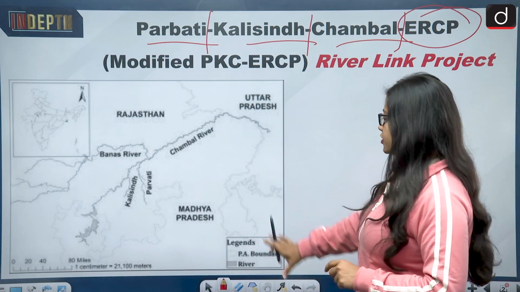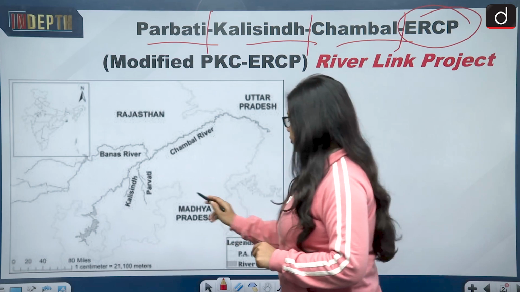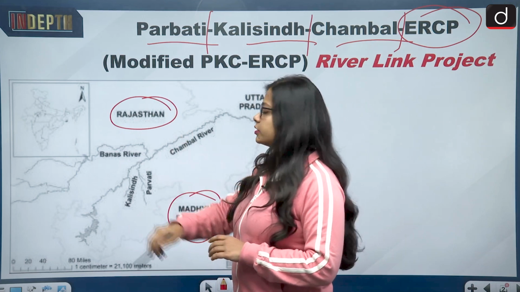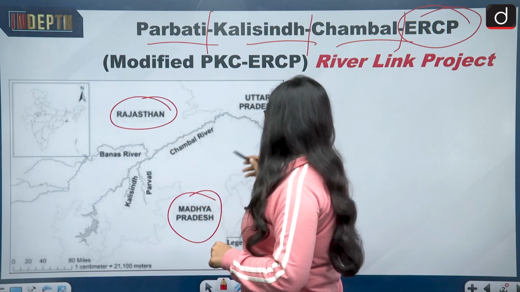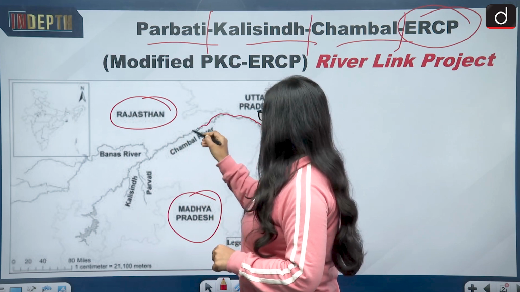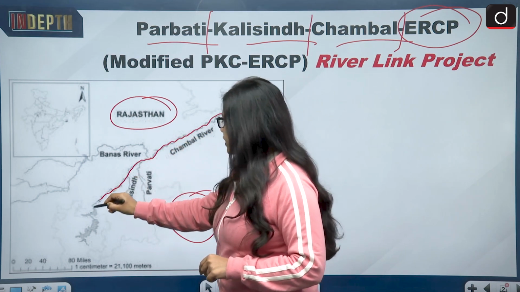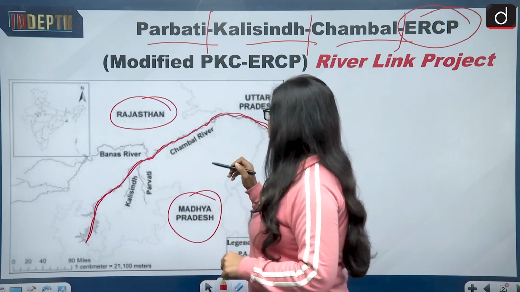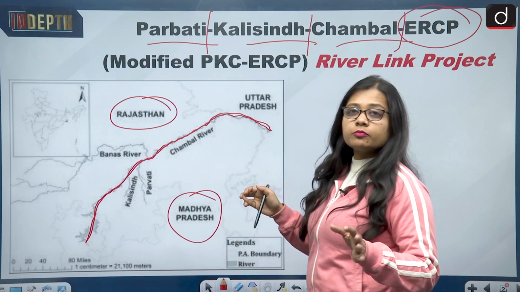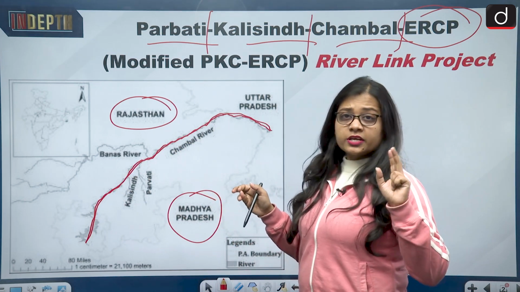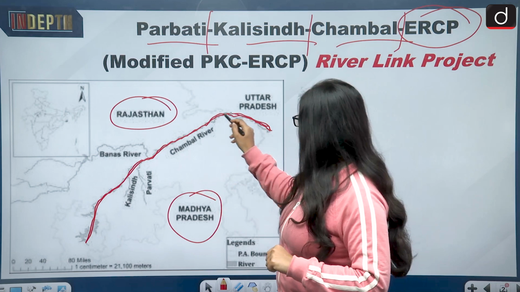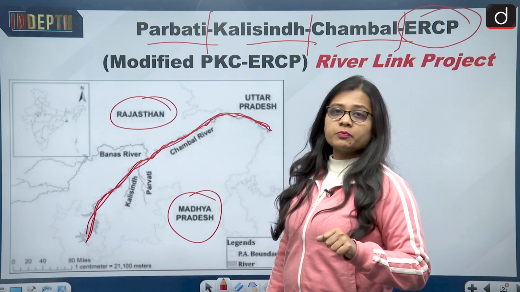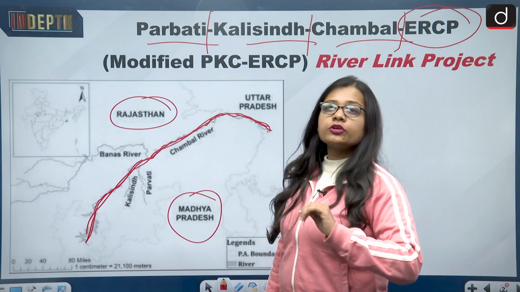If you look at this map, this is a map of Madhya Pradesh on the south and Rajasthan on the north. If we talk about the Chambal river, then the Chambal river is the main river here, and it is basically about the Chambal basin. The Chambal river flows in both Madhya Pradesh and Rajasthan. This is the Chambal river, and there are 2 tributaries of the Chambal river, as Chambal in itself is a tributary of Yamuna.